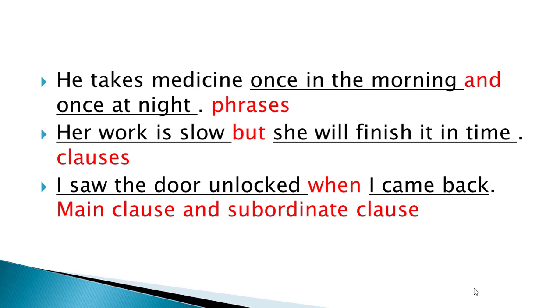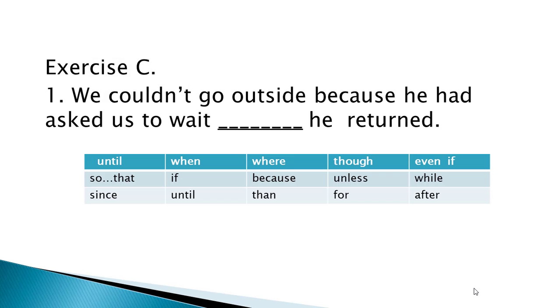So we can say that a subordinate clause is always introduced by a conjunction like when, a subordinate conjunction. So we may say a subordinate conjunction always introduces a subordinate clause. So we can identify the main clause and subordinate clause easily.